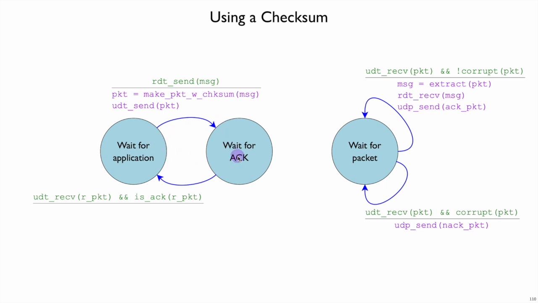It's waiting for an acknowledgement that the packet is good, but if it gets an acknowledgement that the packet is bad, then it's going to stay in the wait for acknowledgement state after retrying the packet. So here is our first case of a retry. We sent a packet. The other side says, no, it seems to be corrupt. Try again. We send it. Eventually, we expect, we will get an acknowledgement back that the packet was okay and go back to waiting for the application to send more data.